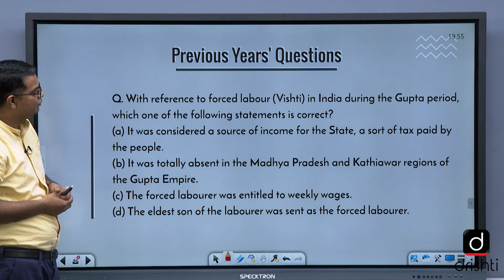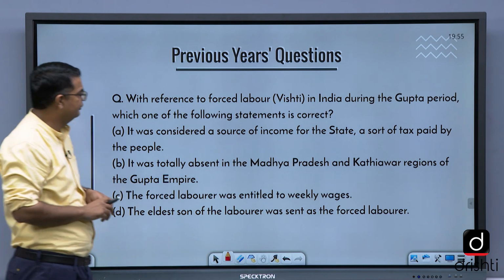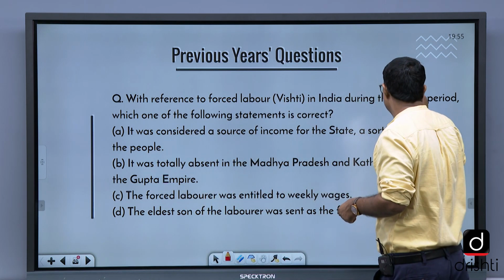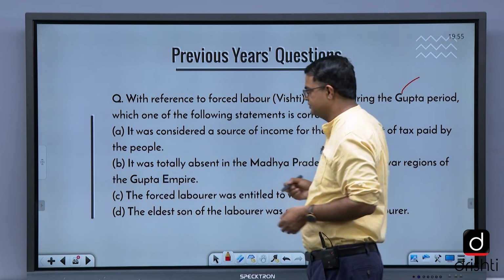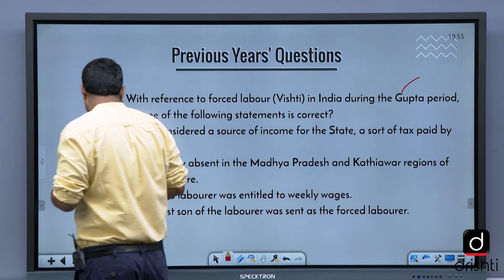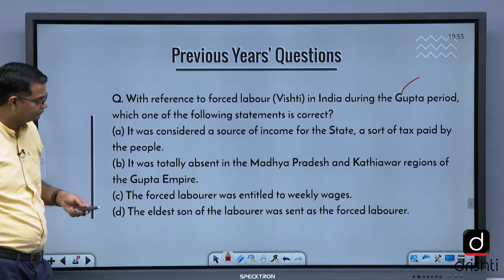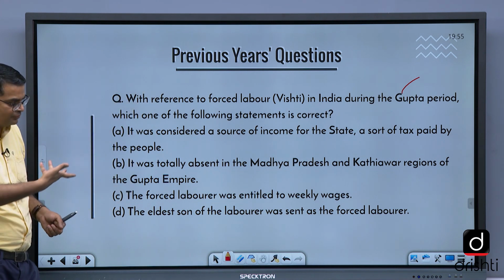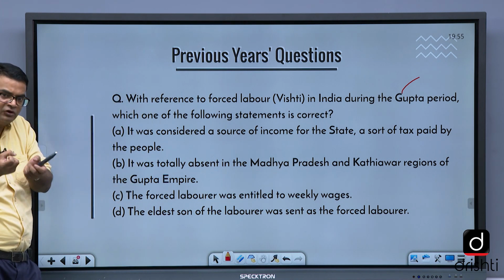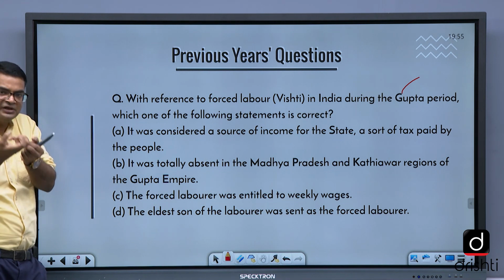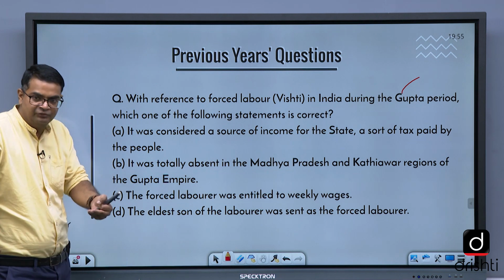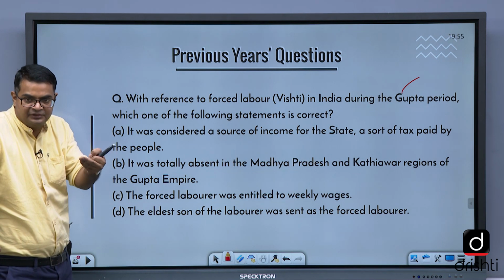With reference to the forced labor in India during Gupta period, which one of the following statements is correct? Again, Gupta period. This is the question. Vishti, that is forced labor. It is a part of economy. So they focus on economic issues, cultural issues, all these kinds of things. Agrarian issues, land revenue, land settlement, peasants.